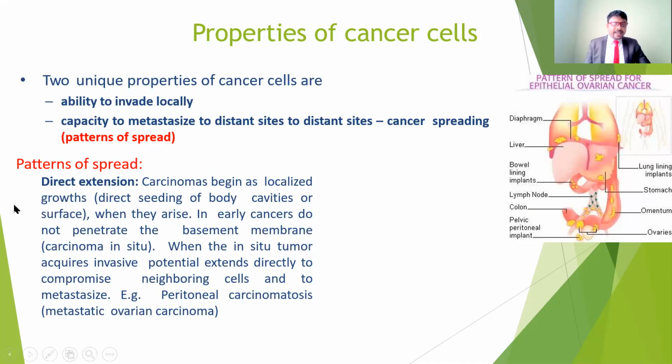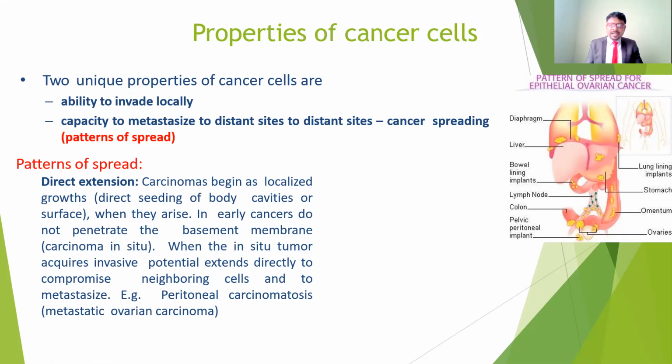So if you see in the direct extension, the benign carcinomas begin as a localized growth. First it is going to get the localized growth, and also direct seeding of body cavities or surfaces when they arise. That means first it is going to affect the place where it is located, for example the forearm. So first the location is affected, and also its surrounding structures are going to be affected.